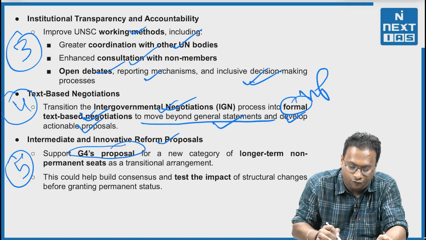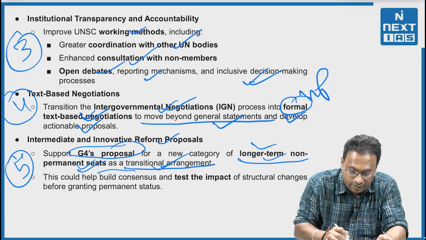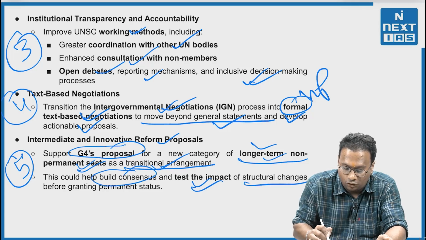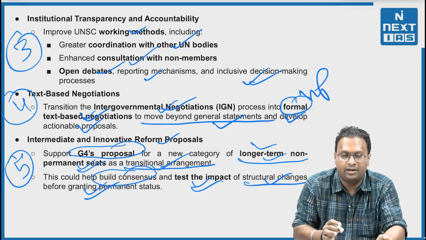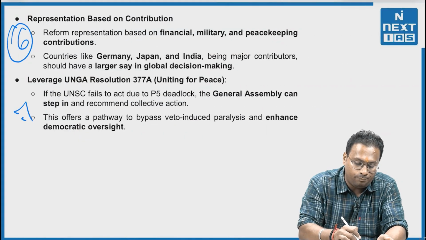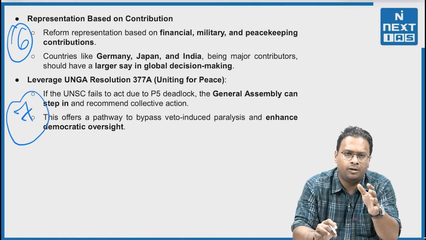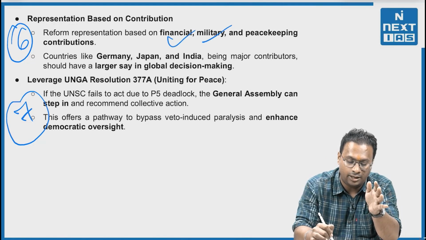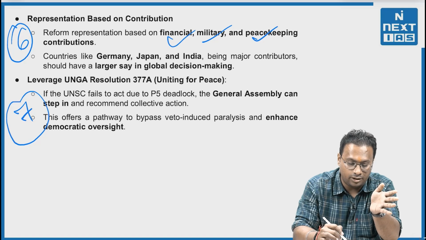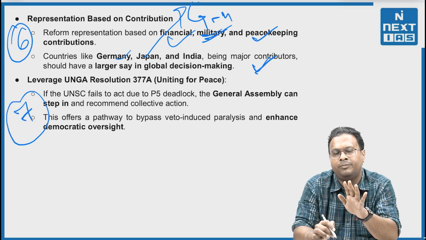Fifth, intermediate and innovative reform proposals. Support the G4's proposal for a new category of longer-term, non-permanent seats as a transitional arrangement. This could help build consensus and test the impact of structural changes before granting permanent status. Sixth, representation based on contribution. That means reform representation based on military, financial and peacekeeping contributions. Countries like Germany, the G4 country we just pointed out, being major contributors, should have a larger say in the decision-making process.